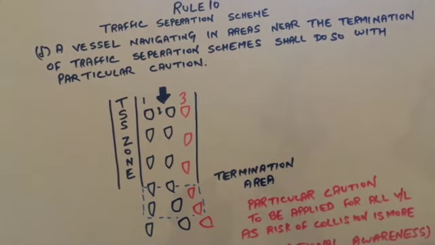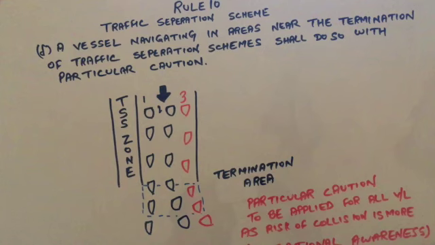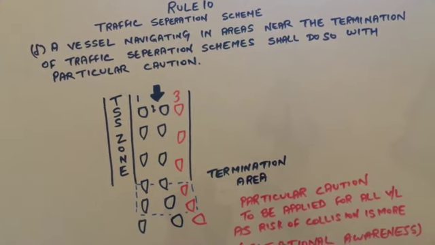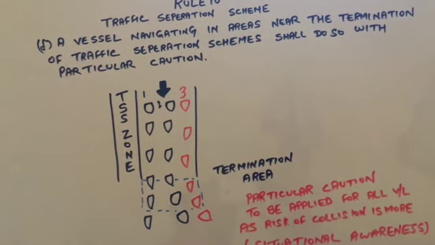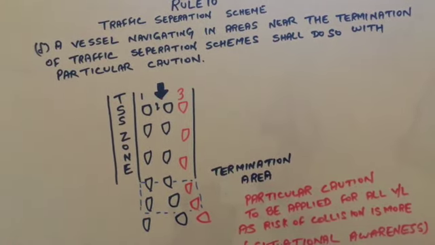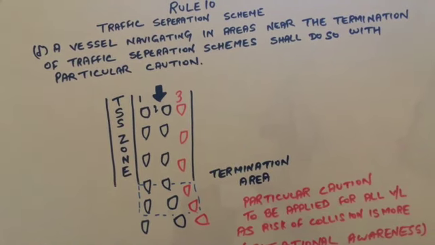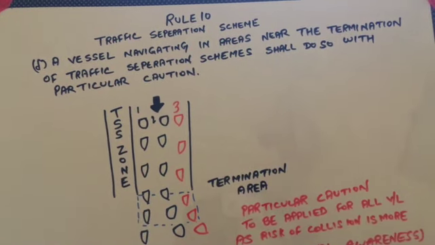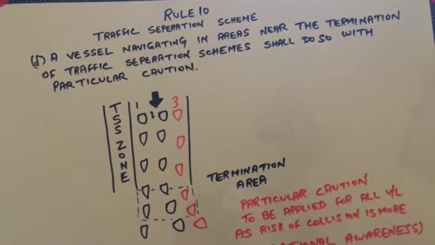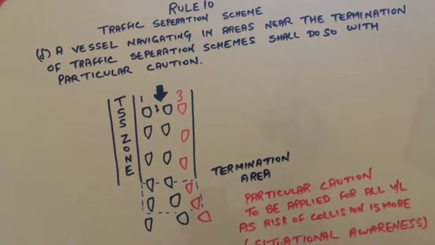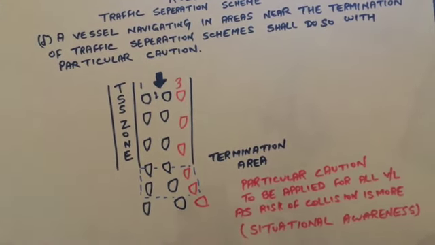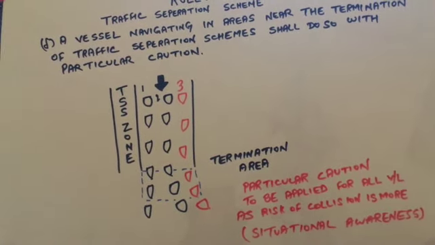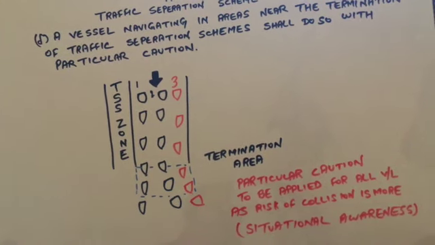Rule 10, Traffic Separation Scheme. A vessel navigating in areas near the termination of traffic separation schemes shall do so with particular caution. Here in the TSS southerly course, we have three vessels, 1, 2 and 3. In the red one, the termination area is that one where the TSS ends. After that it will be an area where particular caution is to be applied by all vessels, as the risk of collision is more, meaning the situational awareness of all the vessels should be highest.